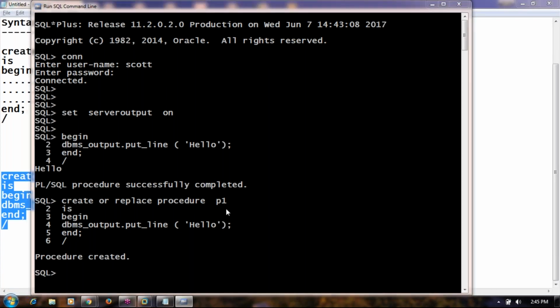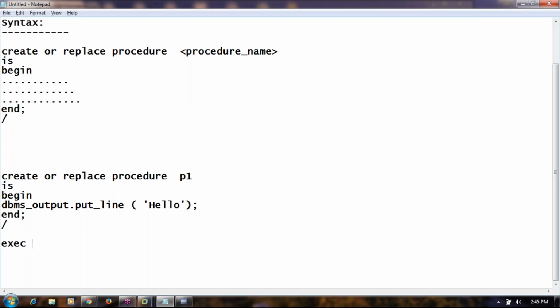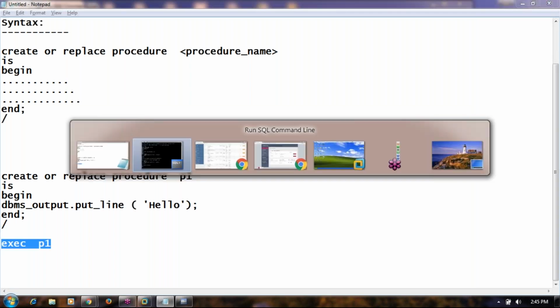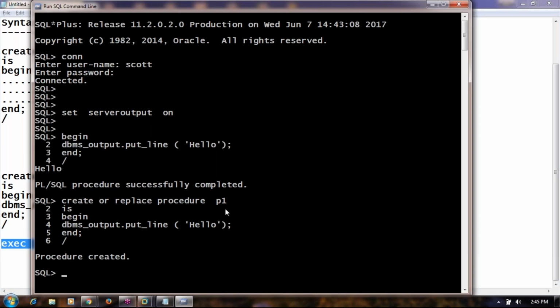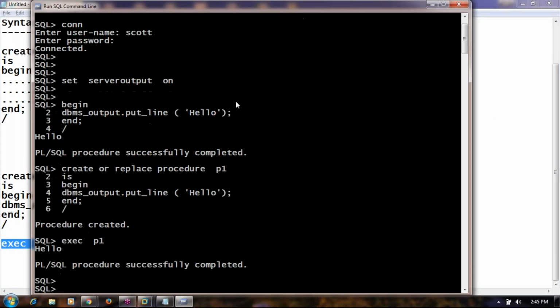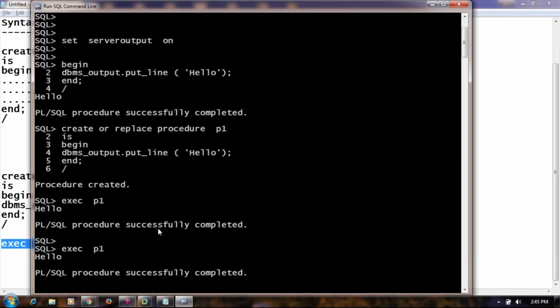And whenever you want to execute the procedure, the command we need to use is exec. Exec stands for execute and is the command used to run the procedure. What is the name of the procedure you want to execute? P1. Are you able to get the output? Hello. Can I run it one more time? Yes, whenever you want, you are able to run the program. Once the program is permanently saved, whenever you want, you can call the program by using the exec command.